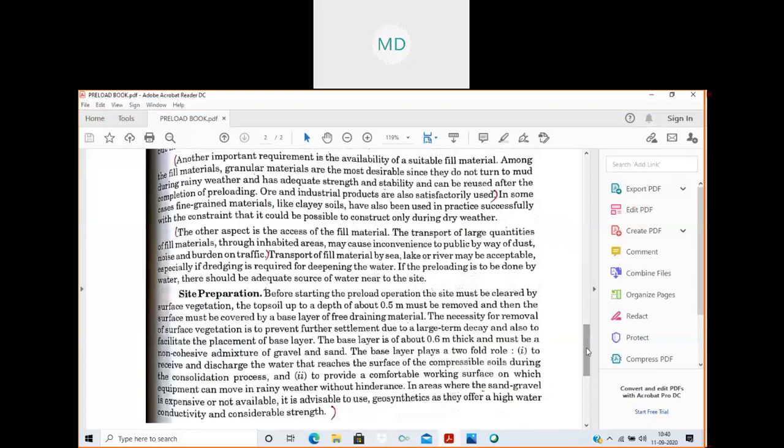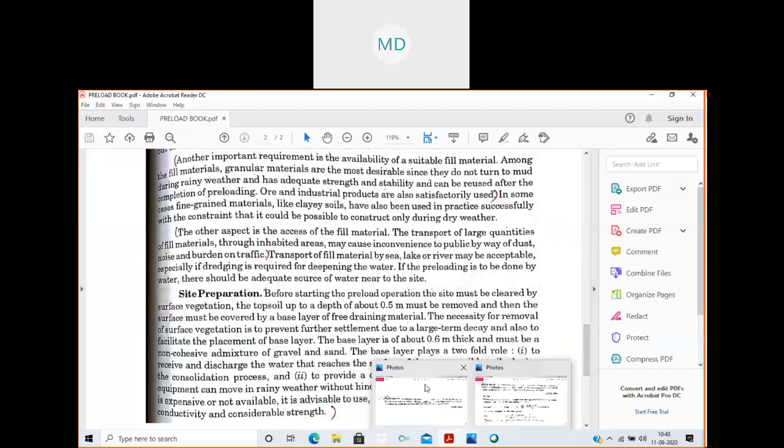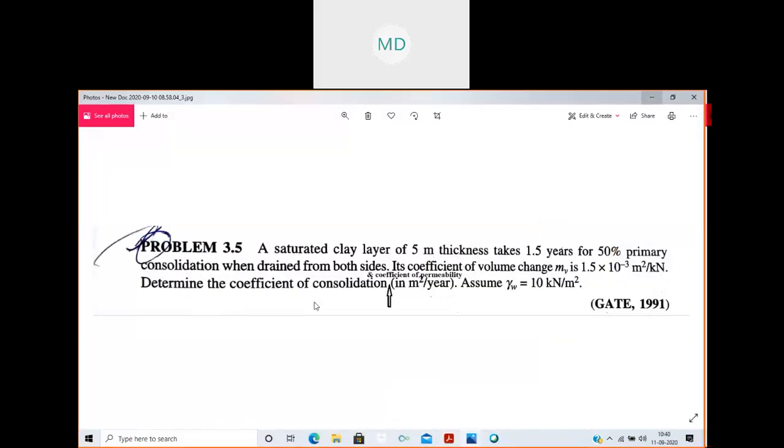Okay. So for this purpose, let us practice one numerical. These things you have already done, but just for refreshment and so that you remember, I am doing these problems. So this numerical is based on consolidation and permeability.